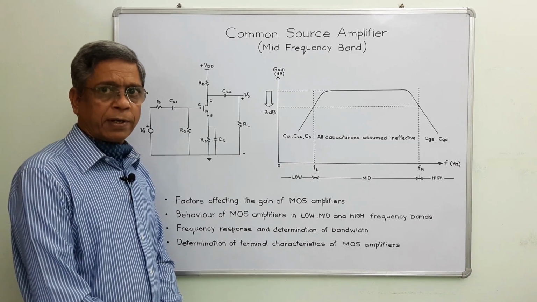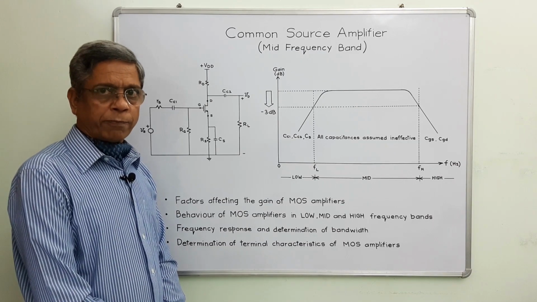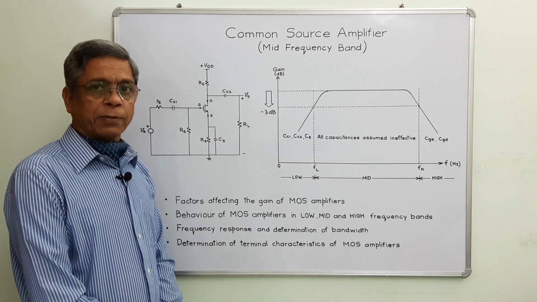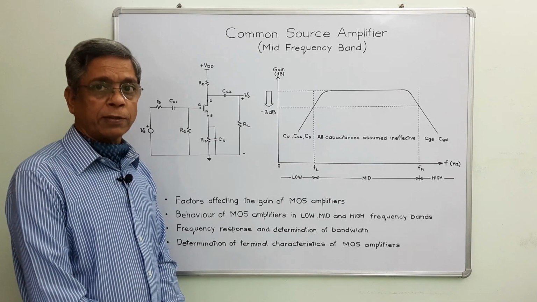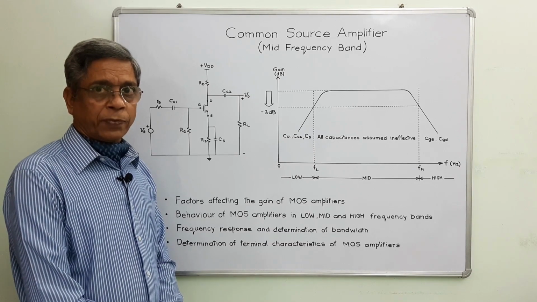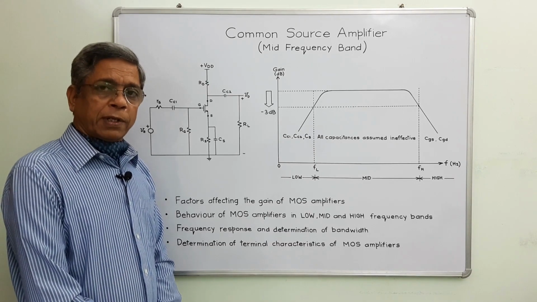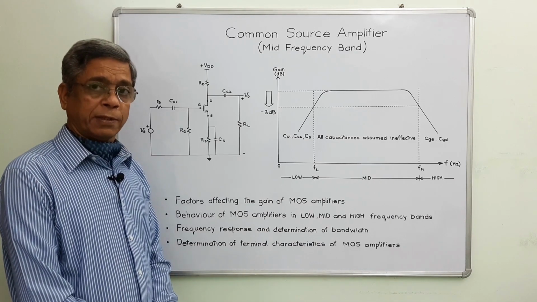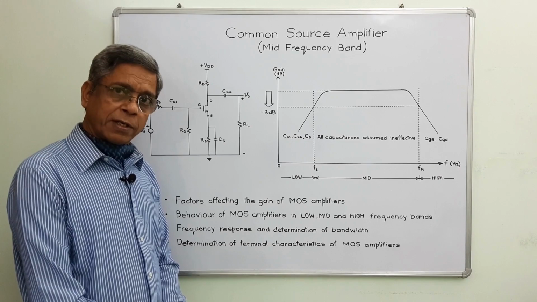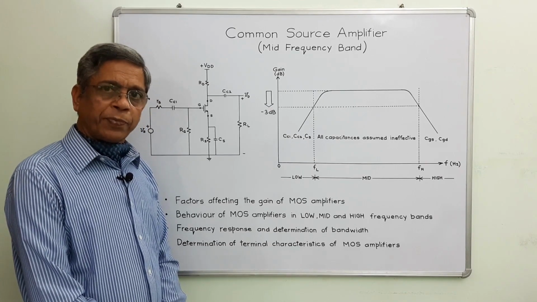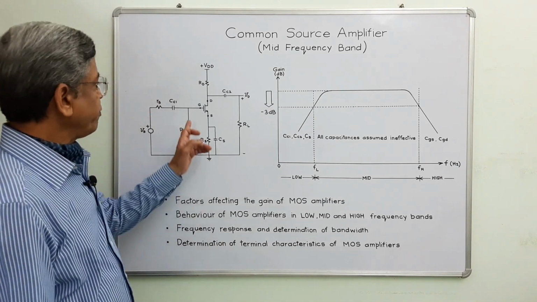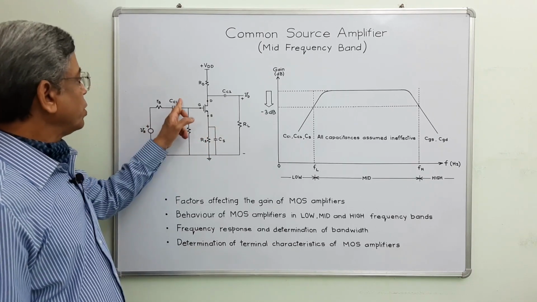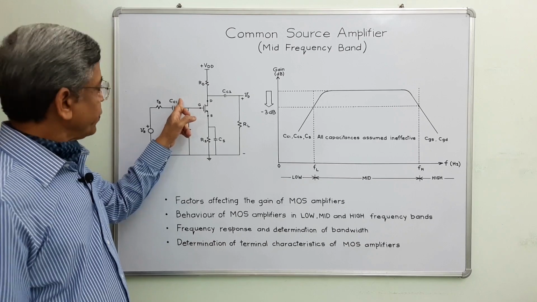In a very simplified and convenient way, the gain of an amplifier is assumed to be independent of frequency, and it remains constant over a wide range of frequencies of interest and working. It is further assumed that the effect of coupling, bypass and internal capacitors is negligible over this range, but the situation is quite different. In fact, amplifiers are connected to input voltage sources through high valued coupling capacitors.